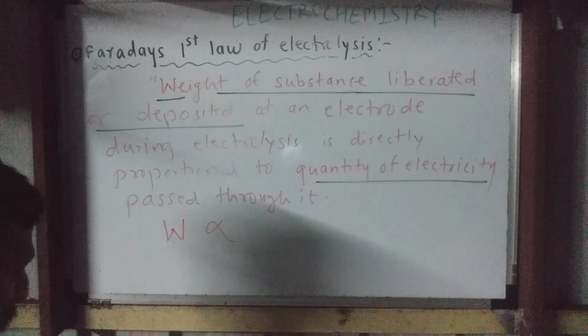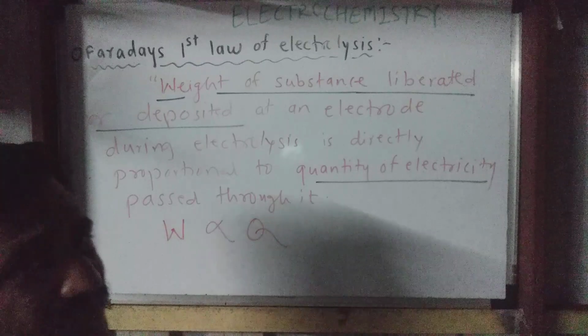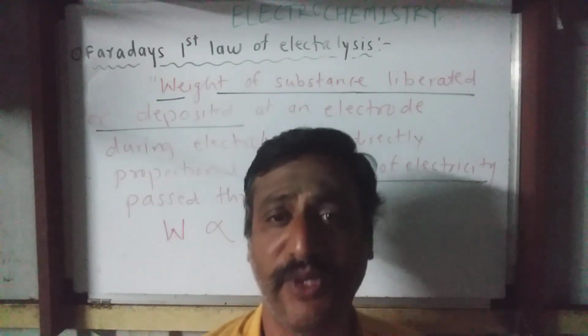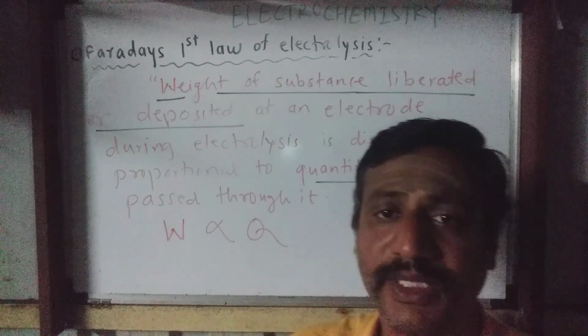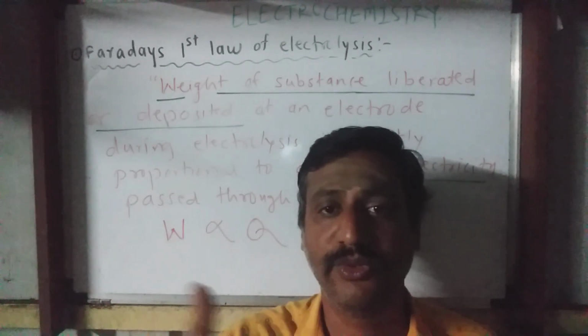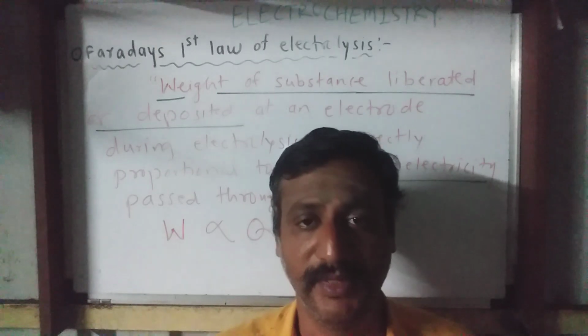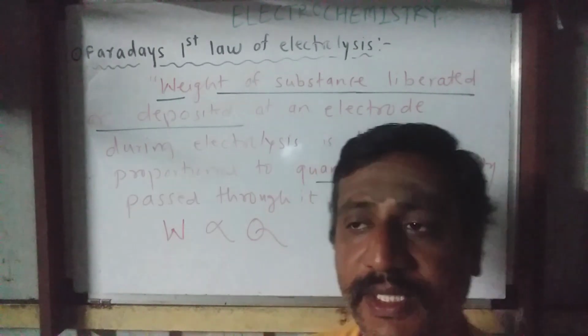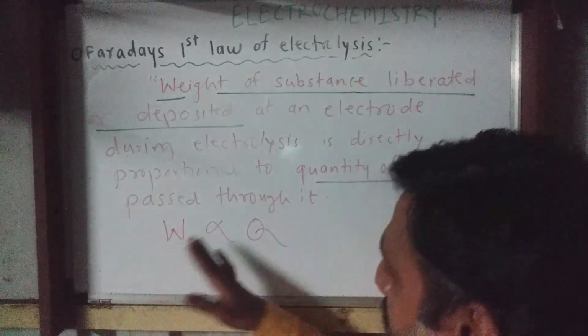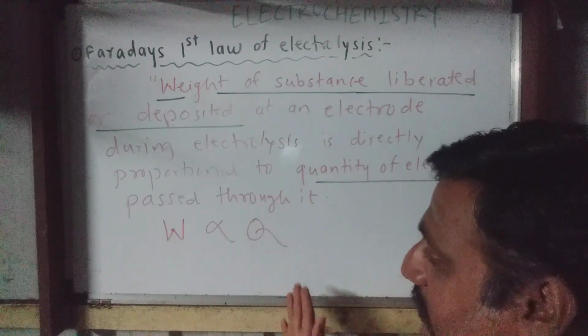W is directly proportional to the quantity of electricity. Very simple. Say for example, how much energy I have is going to be utilized for doing different acts, isn't it?